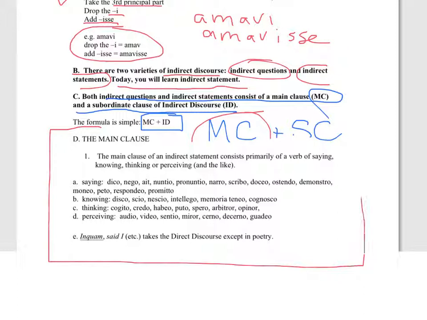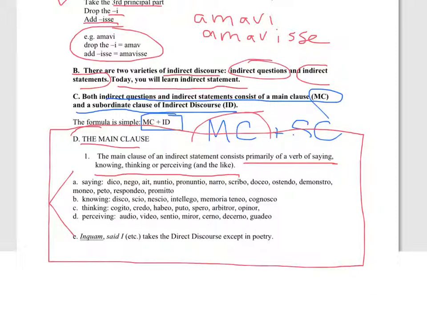For a clause of indirect statement, the indicator is very easy. The main clause in a clause of indirect statement is going to consist most notably or primarily of a verb of saying, knowing, thinking, or perceiving, and anything like those words. So here's a list. If you want to pause the recording, it's a pretty comprehensive list right here of the verbs of saying, dico, nego, aio, etc. The verbs of knowing, disco, scio, nescio, intellego. The verbs of thinking, the verbs of perceiving, and then one more word, inquam, which means I said, which takes